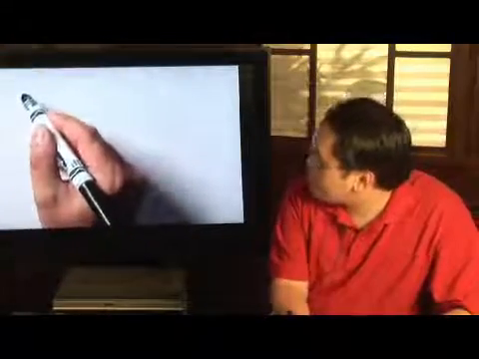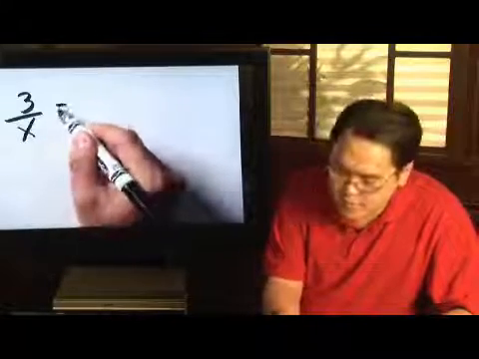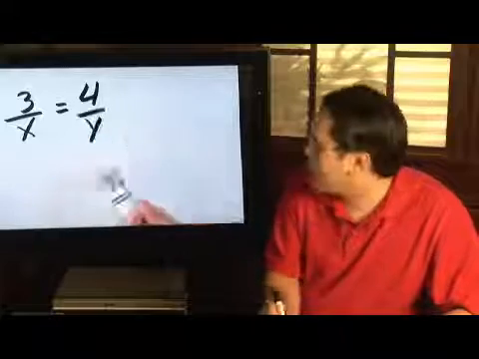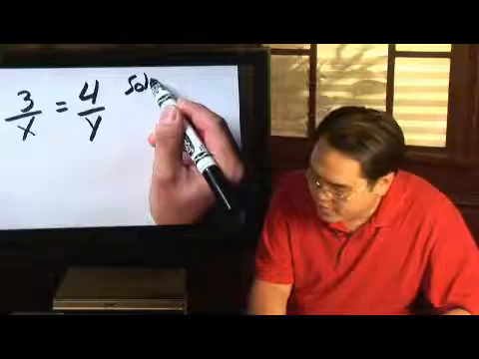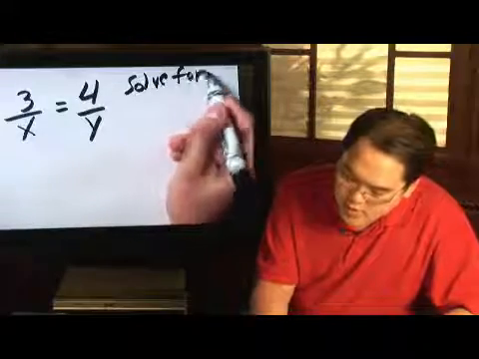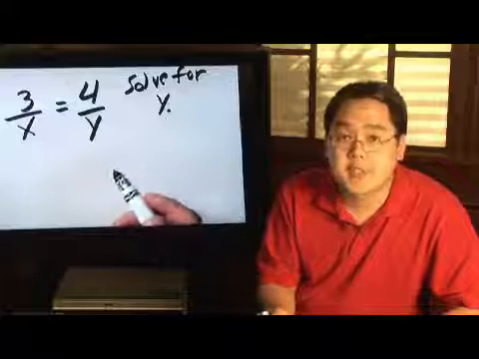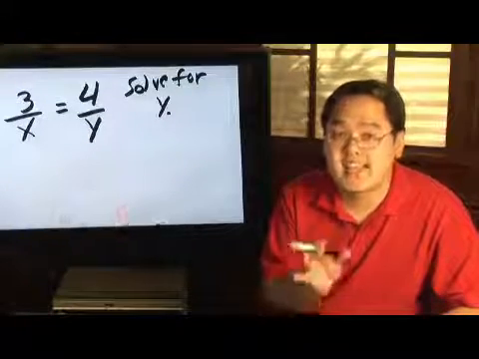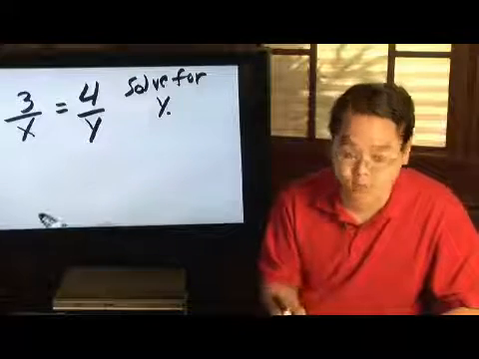Suppose you have one proportion, 3 over x equals 4 over y. Now, let's just suppose your directions are to solve for y. So that means you have to get y by itself. But because you have two variables, you still solve it the exact same way like you would normal proportion problems, and that is via cross multiplication.